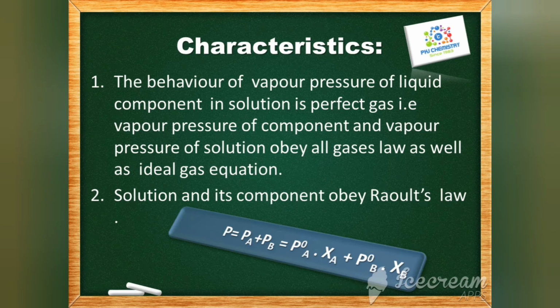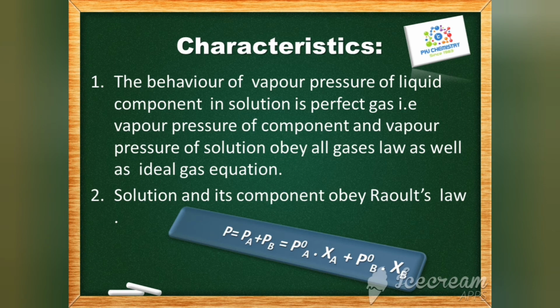Second, the solution and its components must obey Raoult's law exactly. That is Pa equal to P naught A χ_A, Pb equal to P naught B χ_B, and hence P equal to Pa plus Pb equal to P naught A χ_A plus P naught B χ_B.